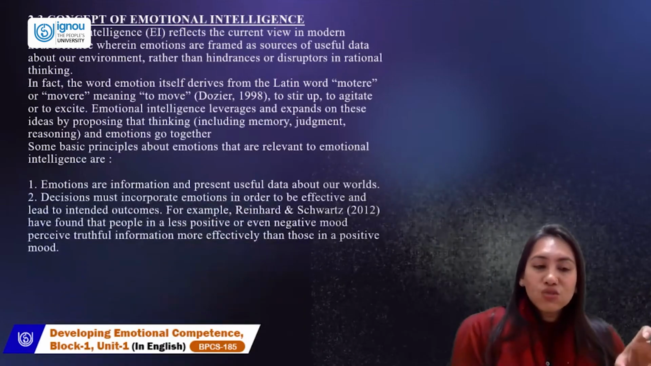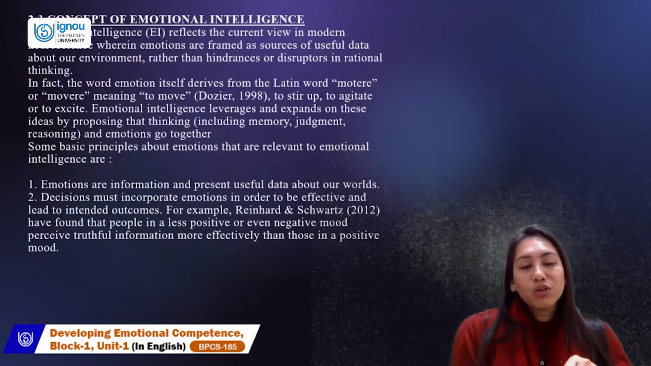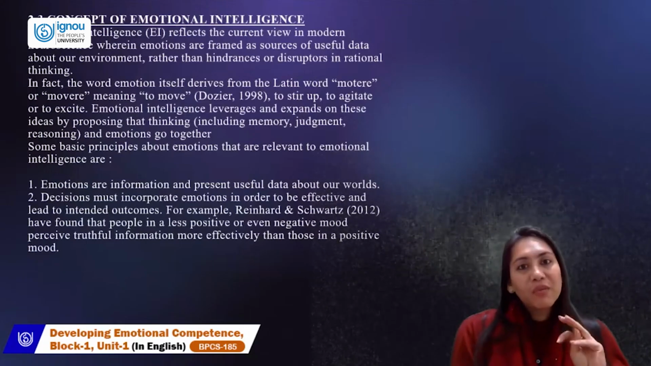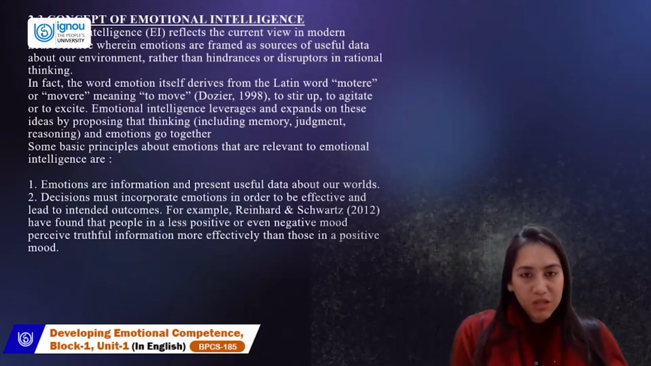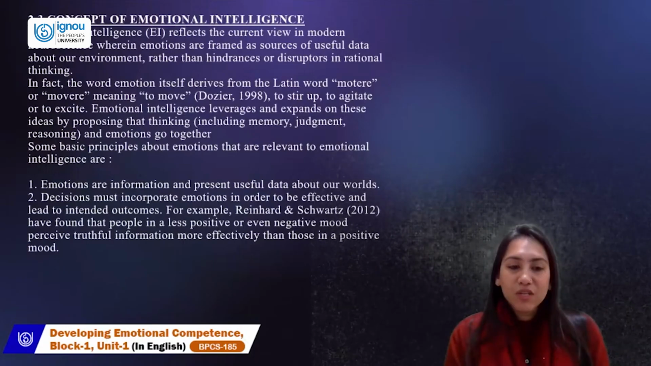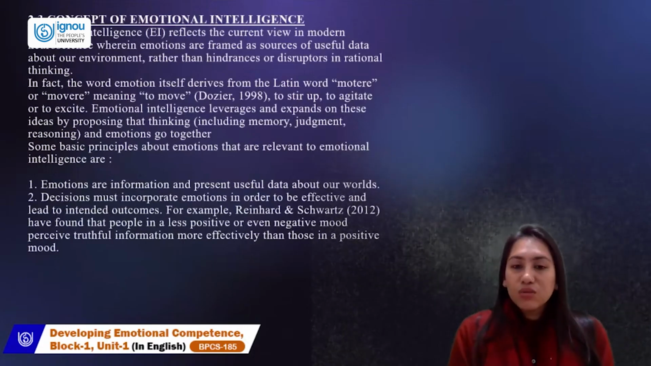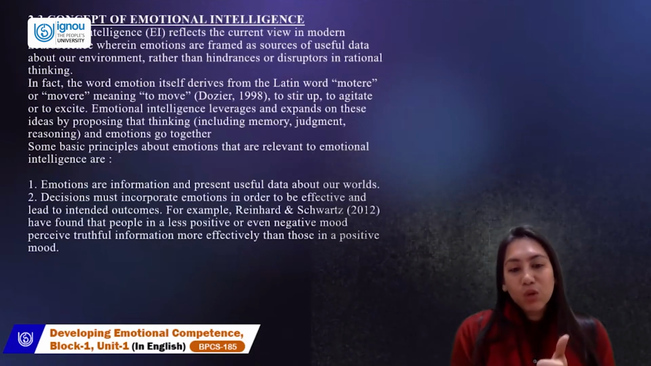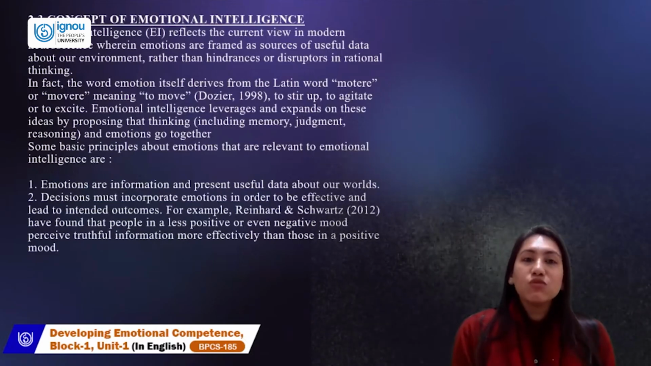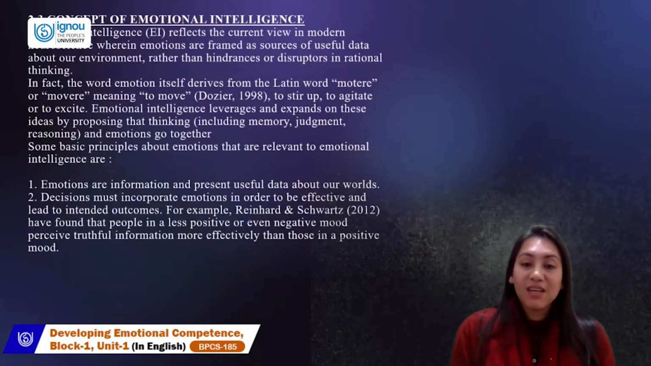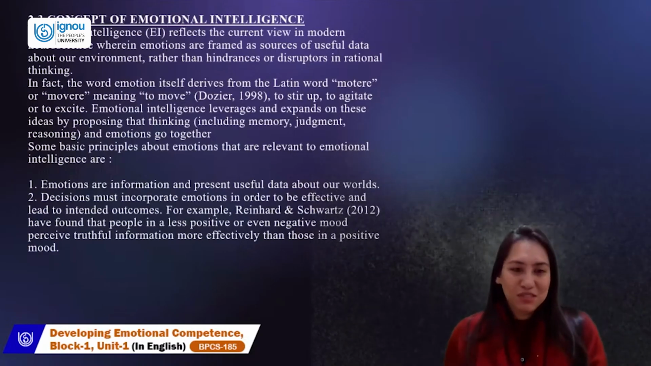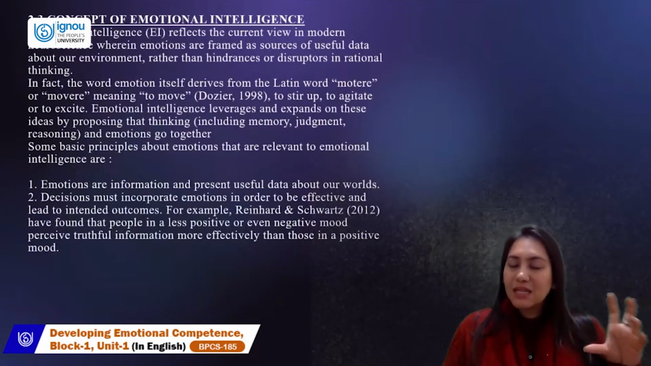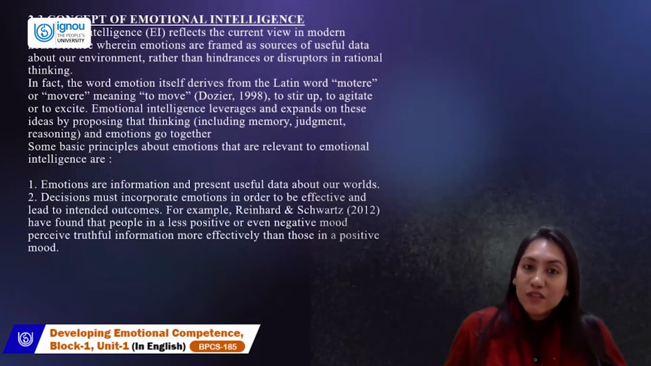Then, decisions must incorporate emotion in order to be more effective and lead to an intended outcome. So while you're making decisions, making judgments, thinking about something, emotion must be incorporated. According to this, in 2012, Schwartz and Reinhardt stated that people in a less positive or even negative mood perceive truthful information more effectively than in a positive mood. So see how the state of emotions can change the way you perceive things.